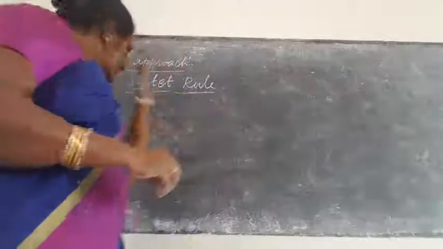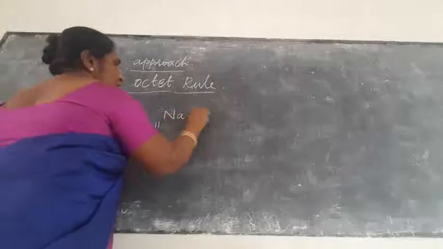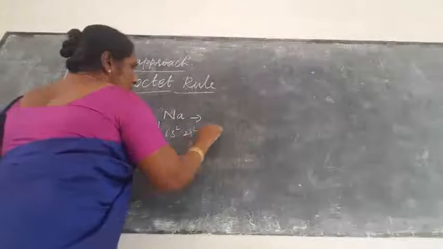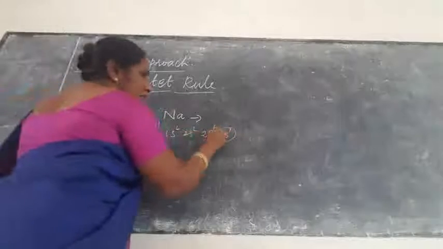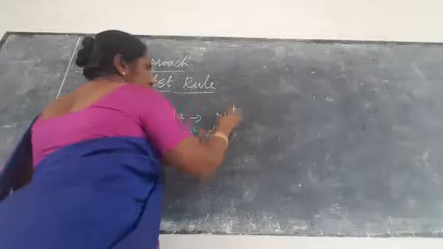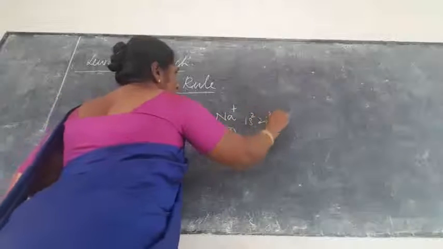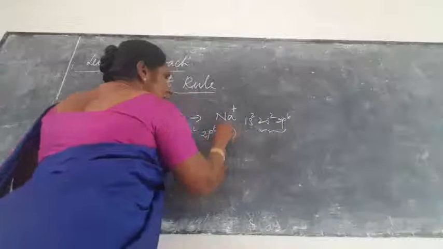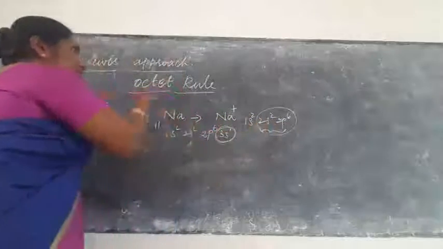So for example, sodium. Sodium's atomic number is 11. So here the configuration is 1s2, 2s2, 2p6 and 3s1. Here it loses one electron, so it becomes the Na plus ion. What is the electronic configuration now? 1s2, 2s2, 2p6. So that is 8 electrons. So by losing one electron it has attained 8 electrons. This is called the octet rule.